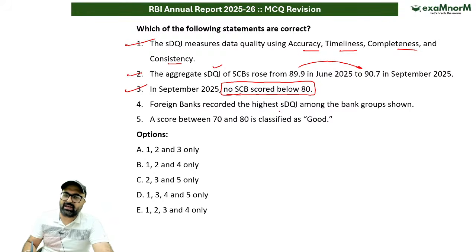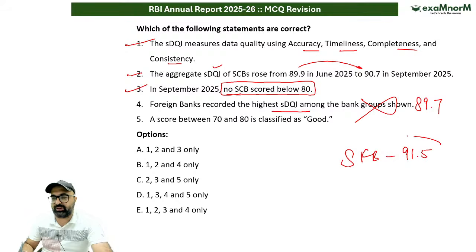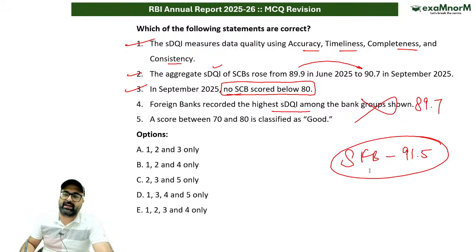Foreign banks recorded the highest SDQI among the bank groups. No sir, this is not correct. अगर आप highest की बात करें तो foreign banks का जो स्कोर था that was 89.7. Highest was small finance banks and small finance bank का जो स्कोर था that was 91.5.